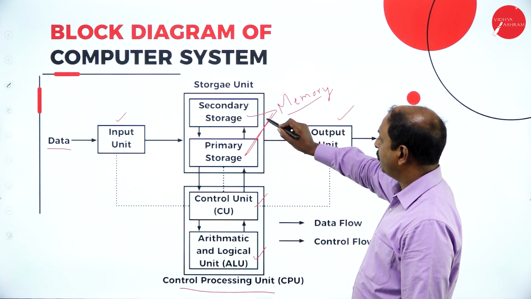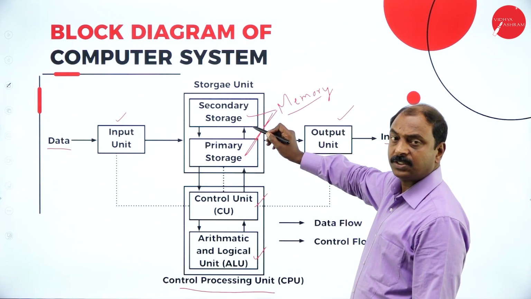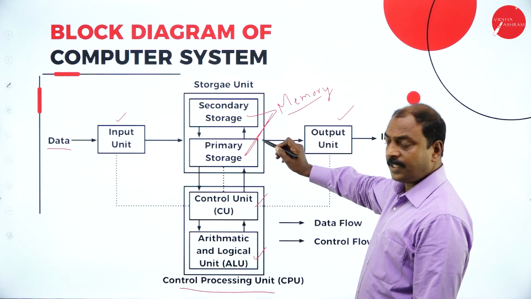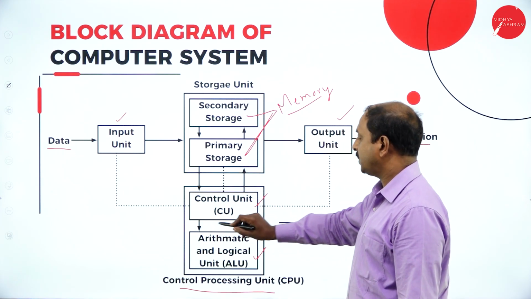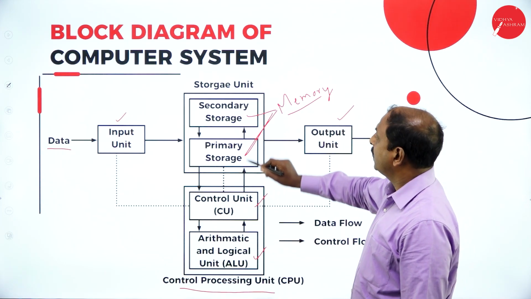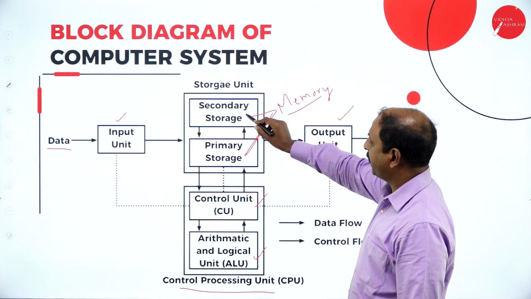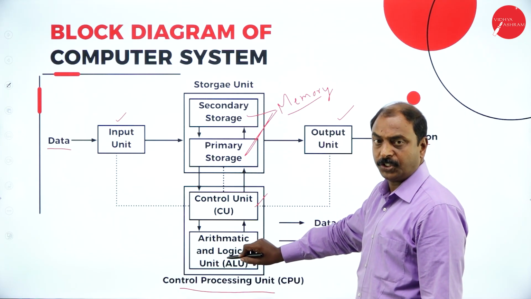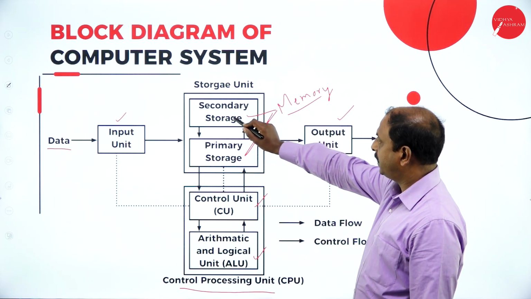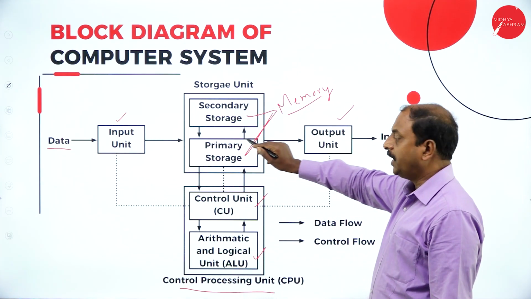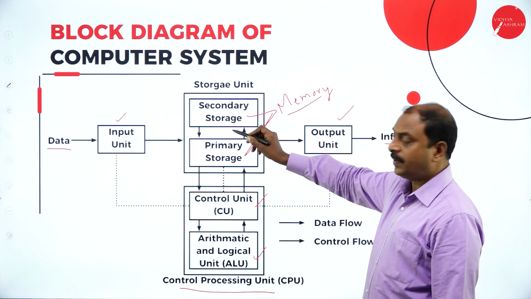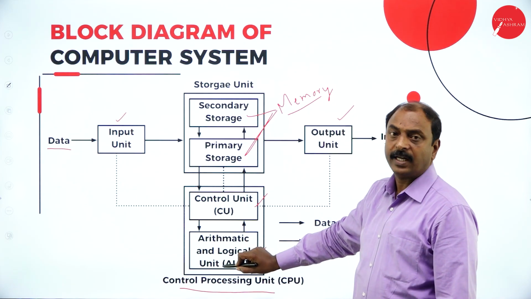In the computer memory, data as well as instructions are stored. Then, with the signal from the control unit, the data from the memory unit is transferred to the ALU for calculation.